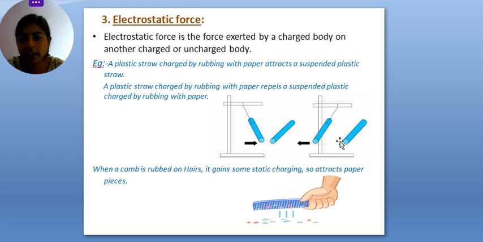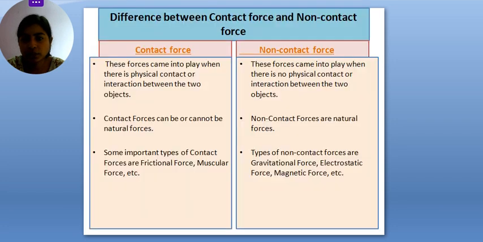But in this case, it will happen the opposite, because if there are two charged bodies, then these two charged bodies repel each other, right? So this is an example of electrostatic force, and we can also see this example when we rub our comb, and it gains static charge, and if we place some pieces of paper there, then it will attract that piece of paper towards the comb, right? So this is an example of electrostatic force which we have seen in our day-to-day life as well.